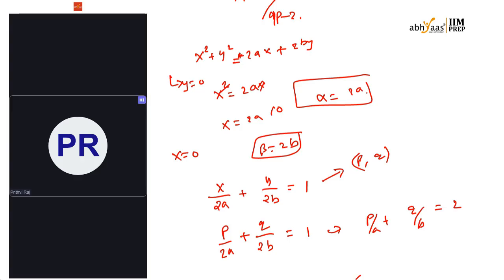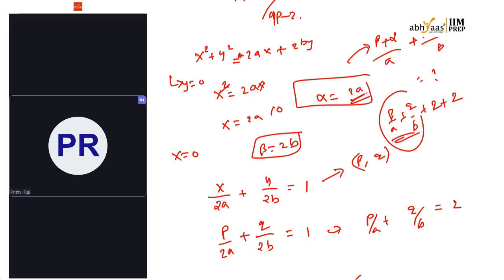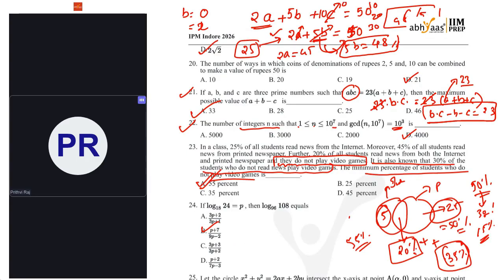So from all these things, what is our question asking? P plus alpha by A plus Q plus beta by B equals how much? So P by A plus Q by B, and alpha by A: what is alpha? It is 2A, so 2A by A is 2, and 2B by B is 2 again. So this whole thing is equal to 2 plus 2 plus 2, which is 6.